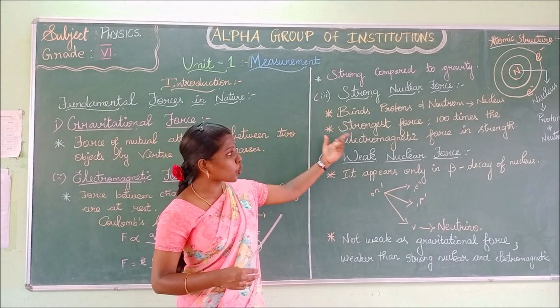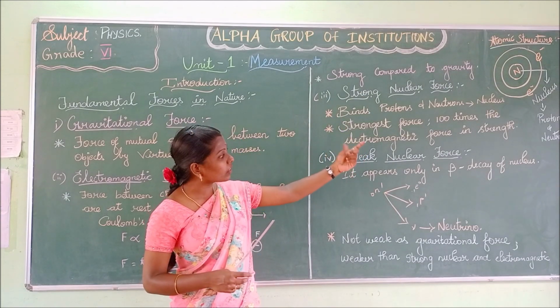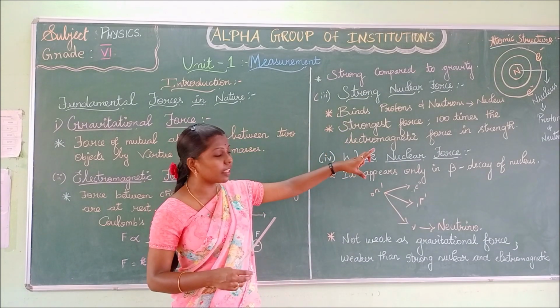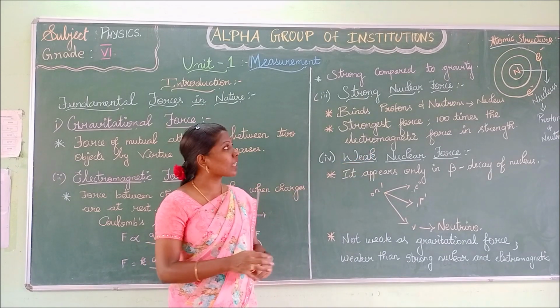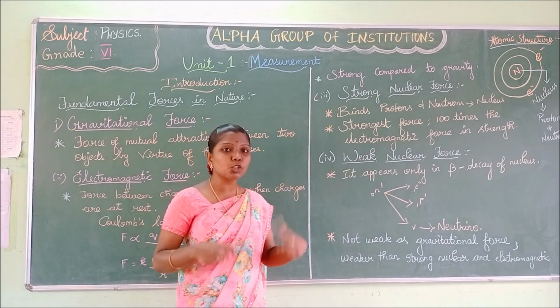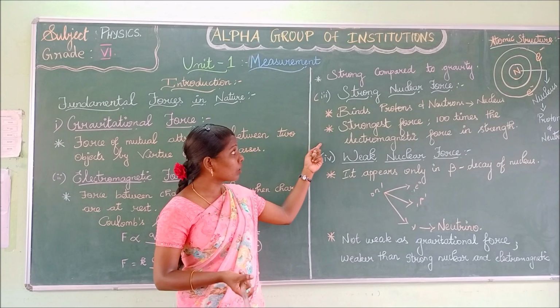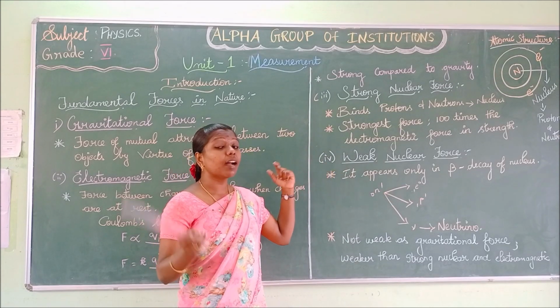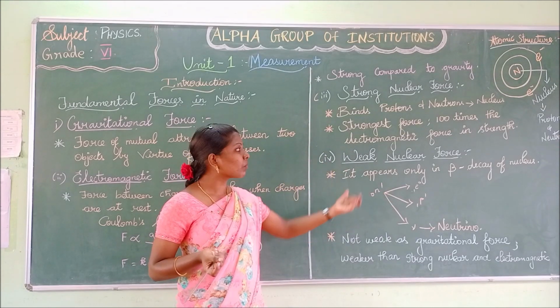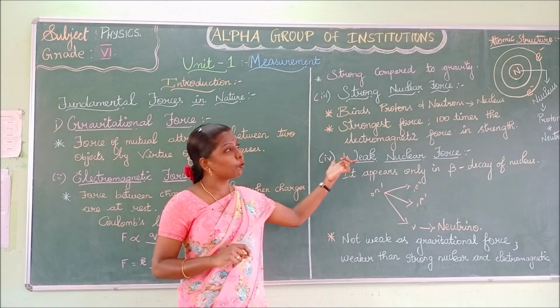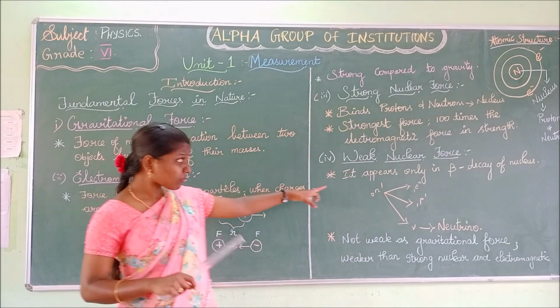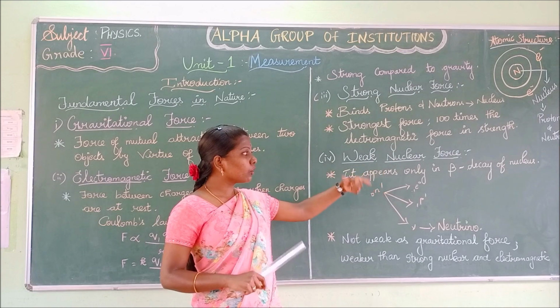It is the strongest force and it is 100 times stronger than the electromagnetic force. Electromagnetic force is itself a strong force. Is it clear?